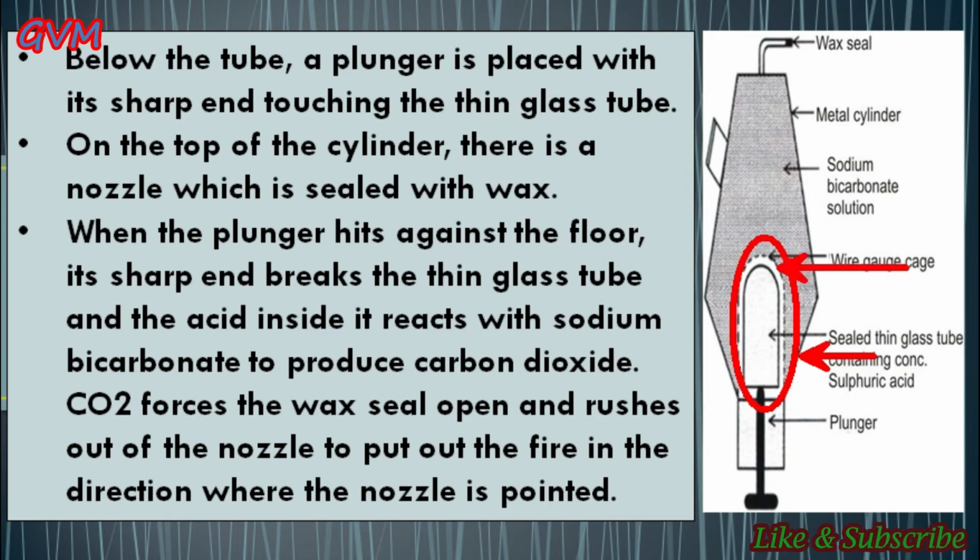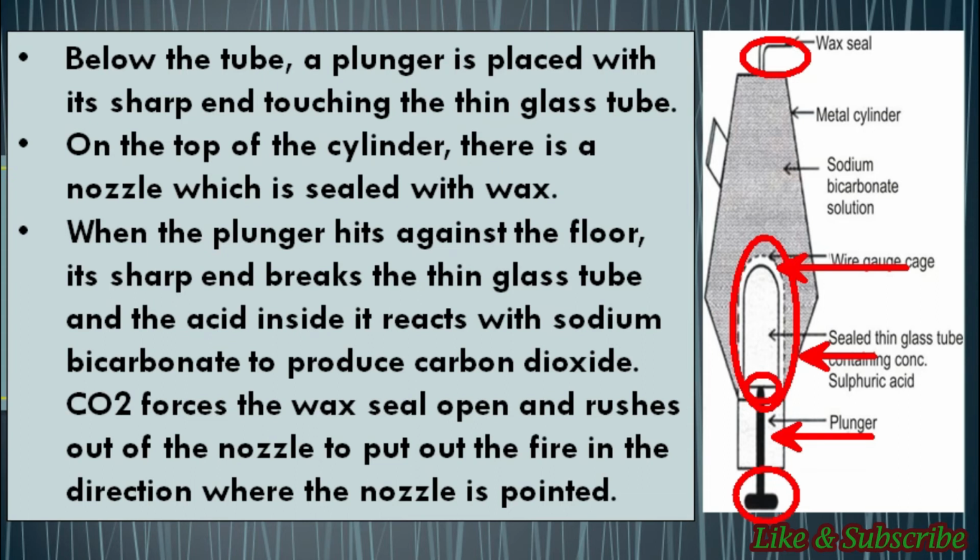Now students, below the tube there is a plunger, as you can see here, this one. And students, on the top of the cylinder there is a nozzle that is sealed with wax. And students, when this plunger, this one here, hits against the ground, then its sharp end, this one, breaks the thin glass containing the sulfuric acid.